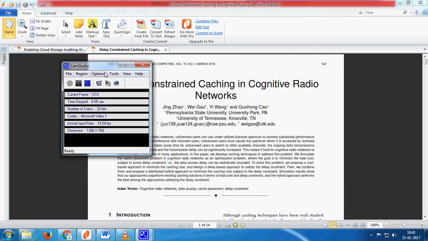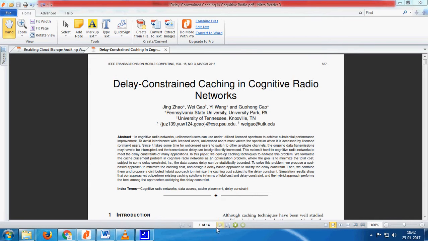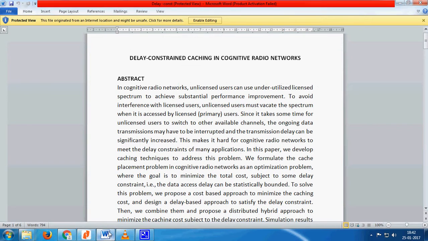Title: Delay Constraint Caching in Cognitive Radio Networks. Caching means temporary storage.